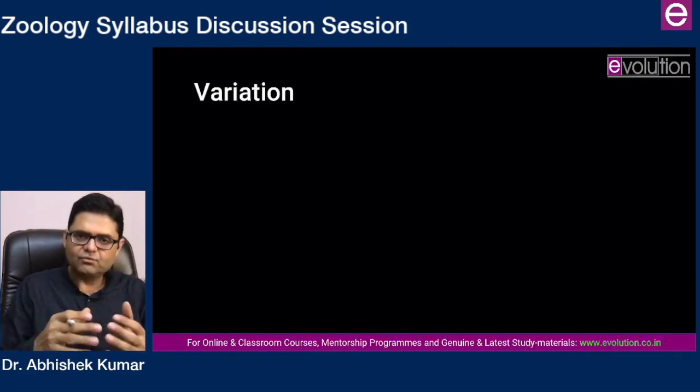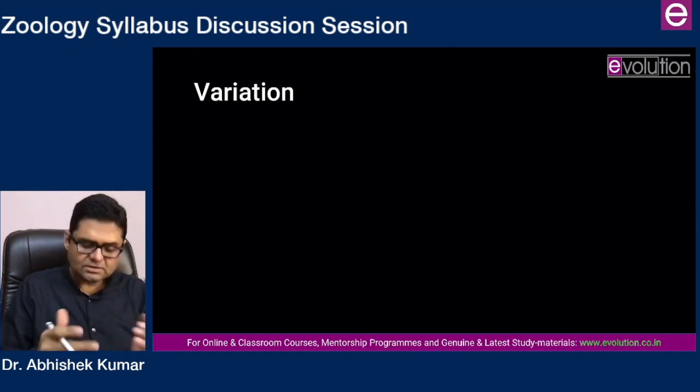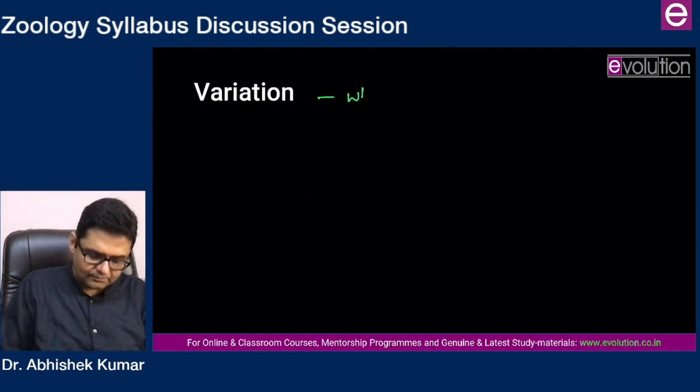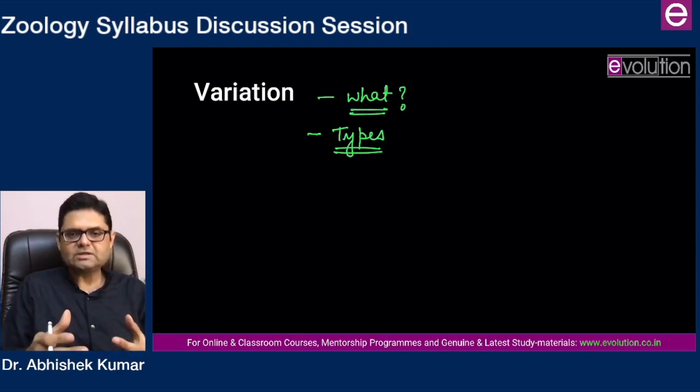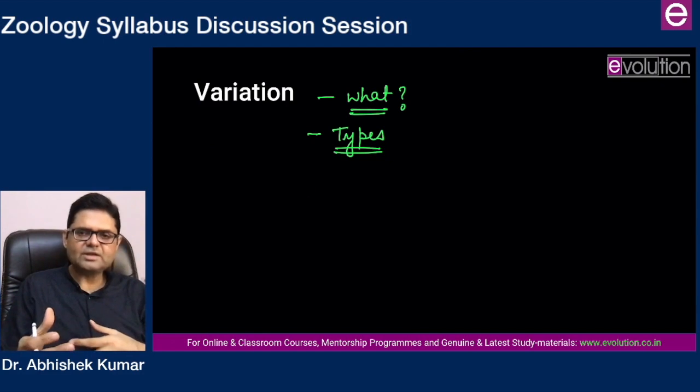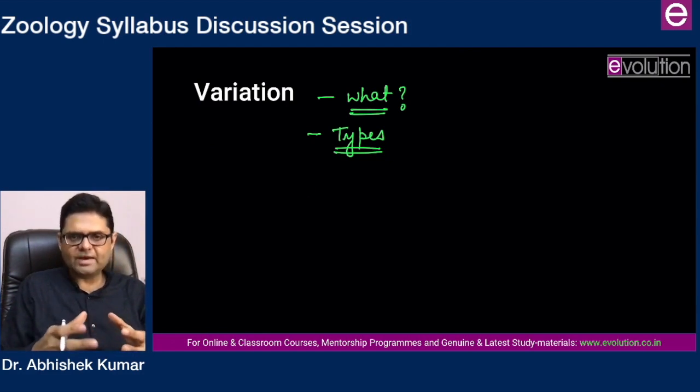After that, variations. What are variations? Then the types of variations. So what are the types of variations? There are several criteria on the basis of which variations are typified. First, on the basis of origin. Second, on the basis of their continuous or discontinuous nature. Third, on the magnitude of variation. So there are types of variations that you will be dealing with.